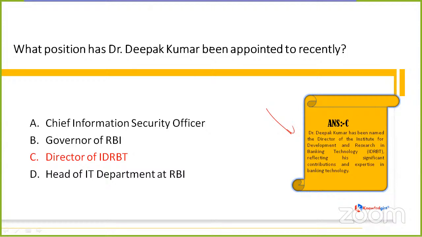This institute was founded in the year 1996, and the headquarters are in Hyderabad, Telangana.